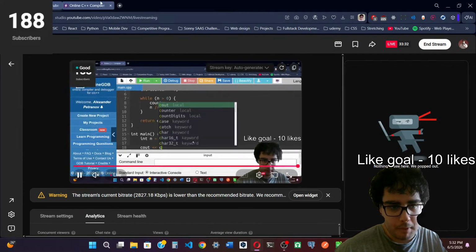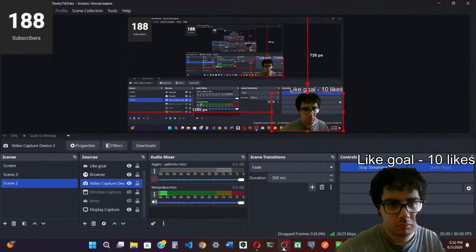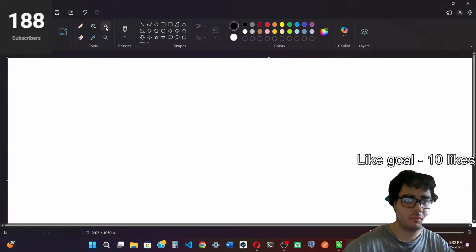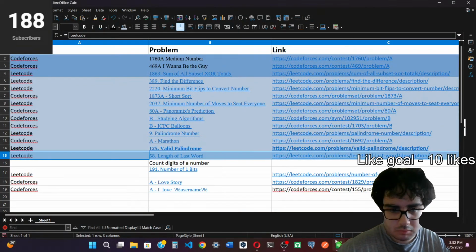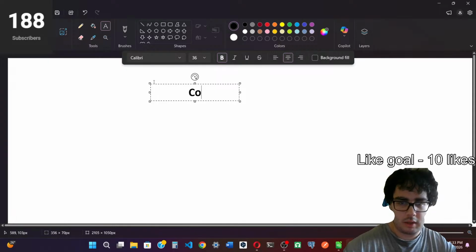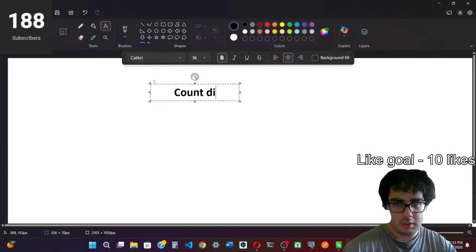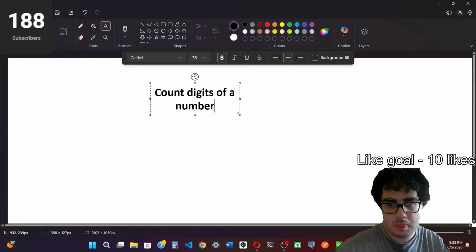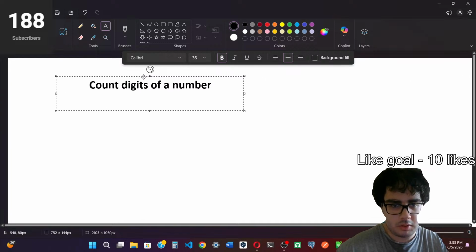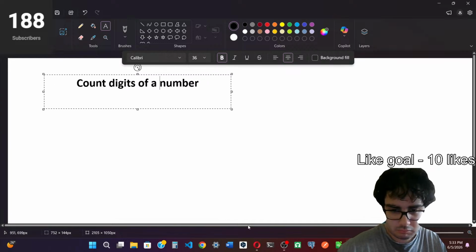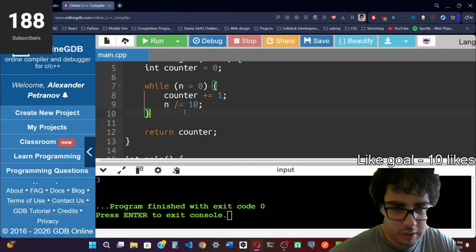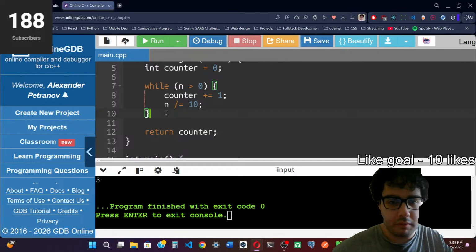So, count digits of a number. While this number is greater than 0, we divide it by 10.